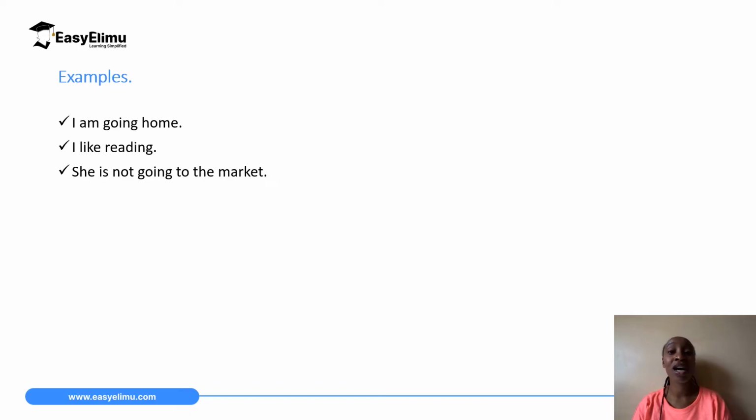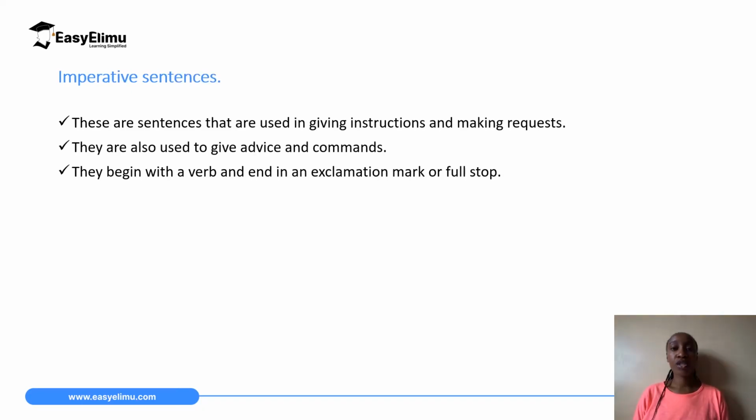Remember that this is a statement. It is not a question. So it will not end with a question mark. It is not something that is expressing any form of emotion. So it will not end with an exclamation mark. It is just a statement. So it ends with a full stop. Remember, anytime you're writing, to always punctuate your work with the correct punctuation mark. So that's it for declarative sentences. I hope you have understood.